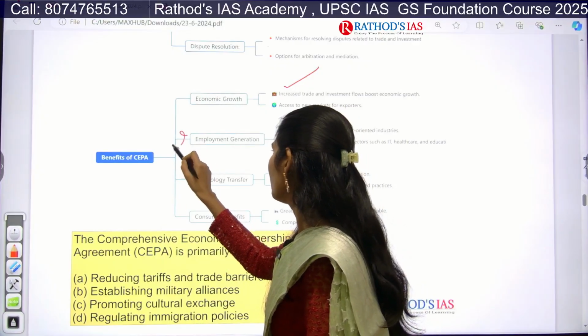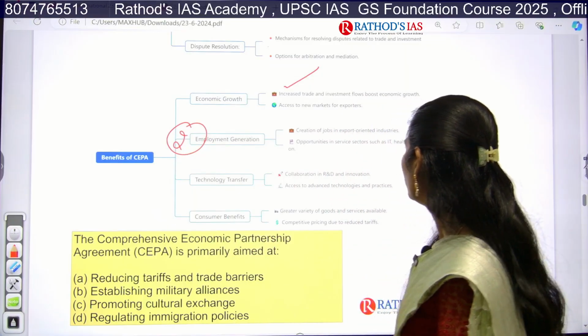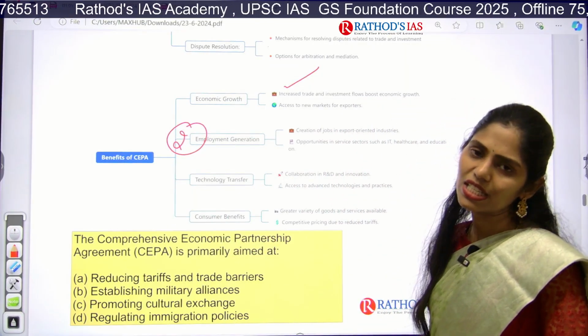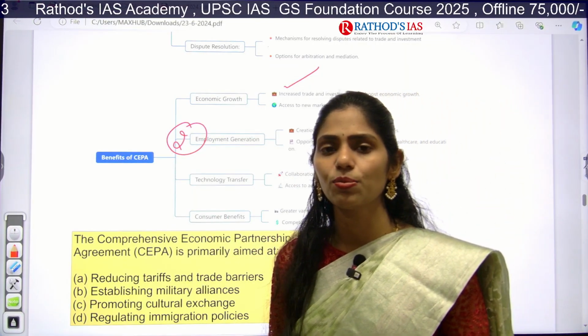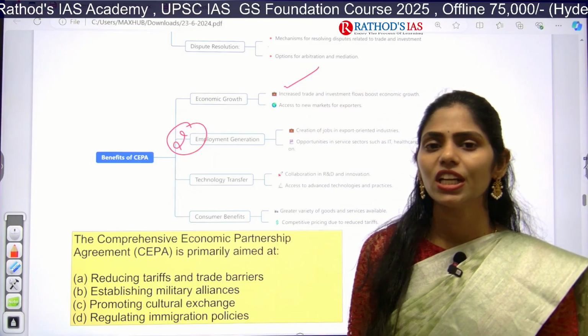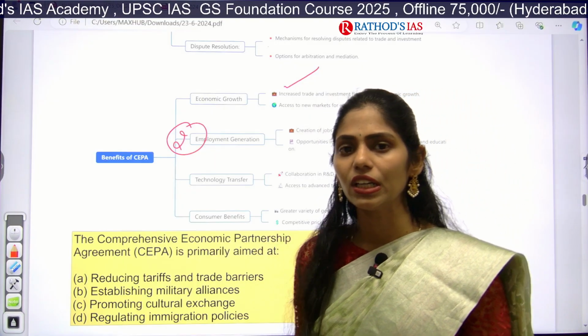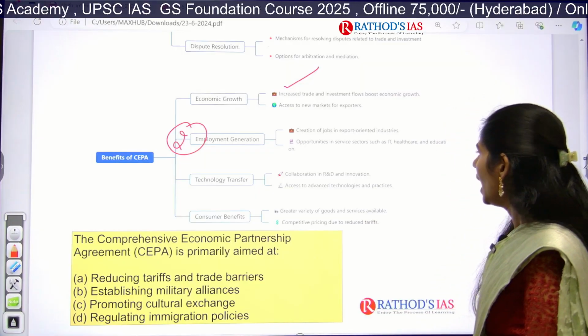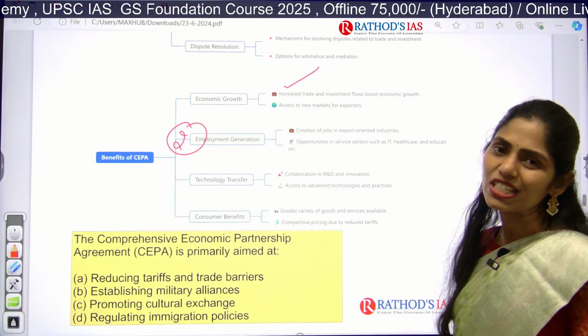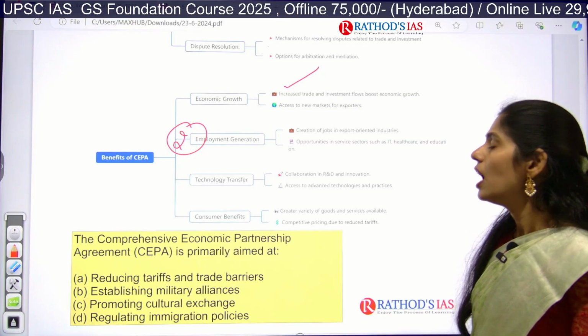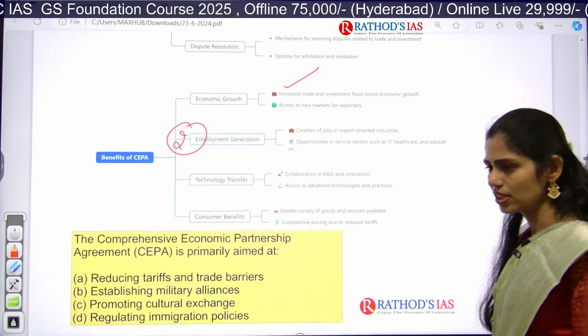And next one is there will be increasing employment growth. Whenever we are increasing the trade, whenever we are increasing the exports, automatically there will be generation of employment in export oriented facilities, right? And even there will be good opportunities in service sectors like IT as well as healthcare, education, etc.